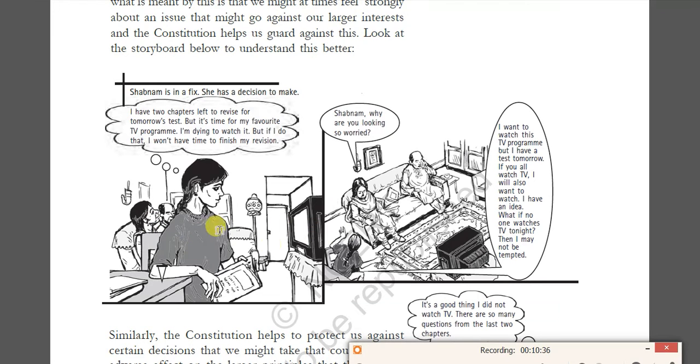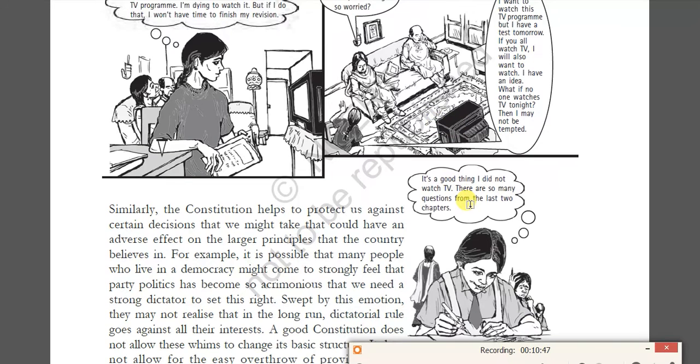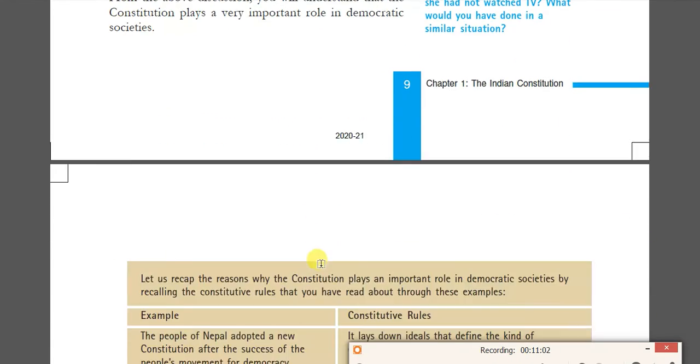Initially she wanted to watch, but she believed that if she watched TV, she might lose the two chapters. So the family members decided not to watch TV. This is one kind of example where, if a small group is trying to utilize such an opportunity, even the majority group has to support this small group. That is the same example they have mentioned here, right?